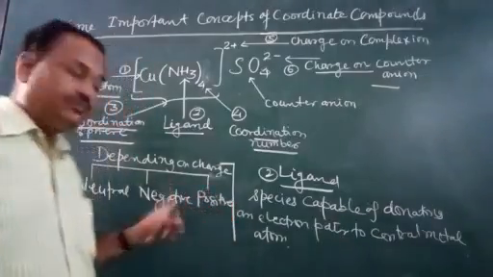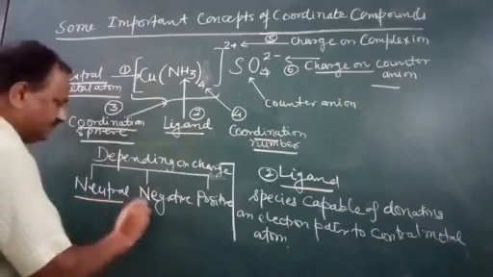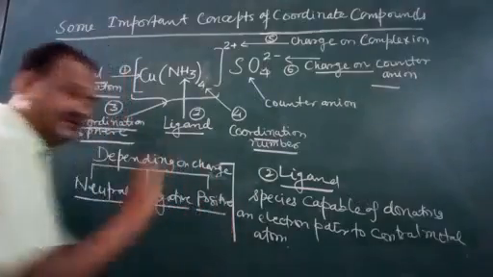So depending on charge: neutral ligand, negative ligand and positive ligand.